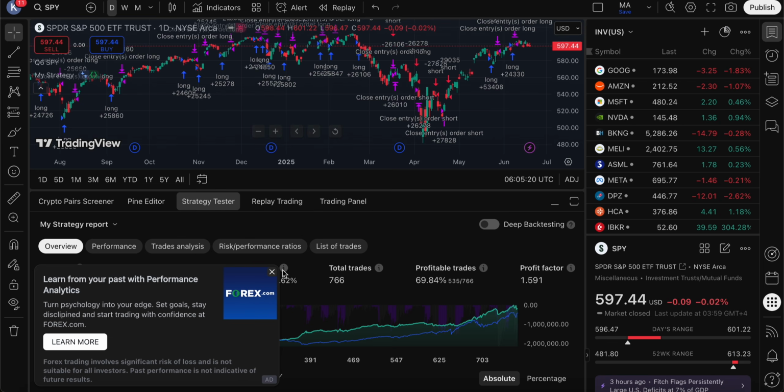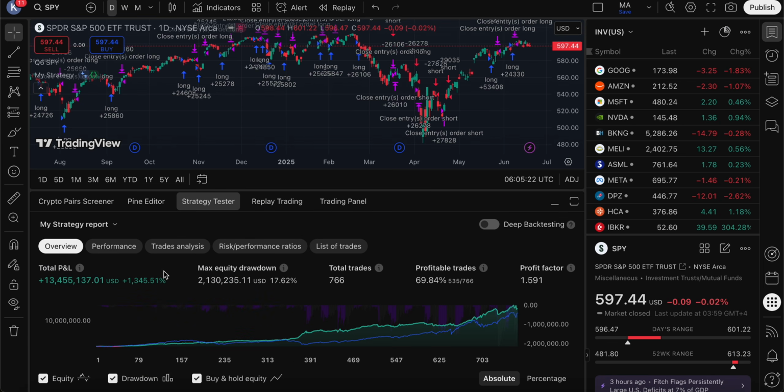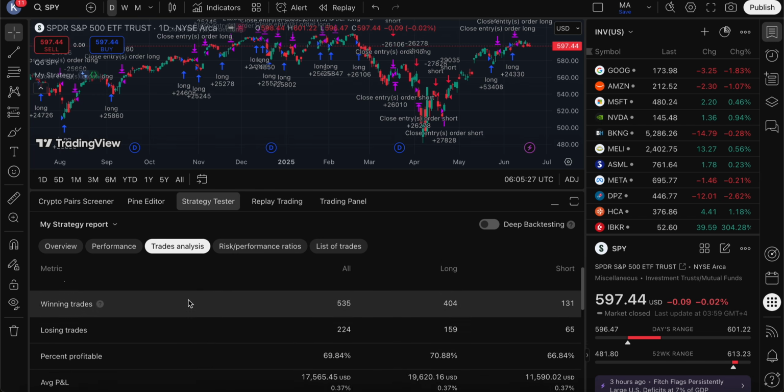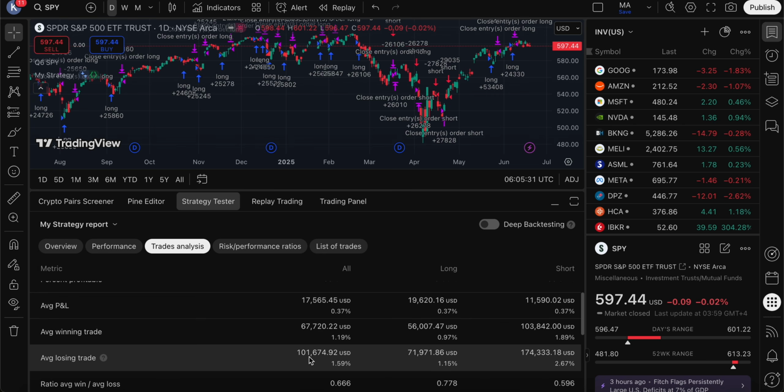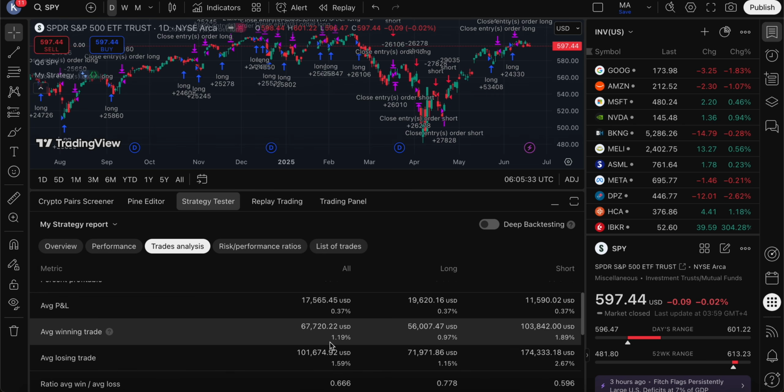I'm going to go into the strategy which we have in our course, which is a mean reverting strategy. In the trade analysis, because it's a mean reverting strategy, you can see the average winning trade and average losing trade to be kind of close by, which is very common in mean reverting strategies.